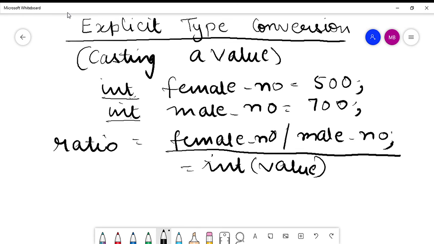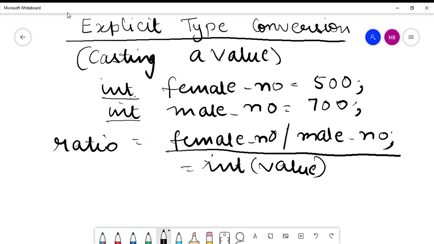So in that case, it will not be able to convert this value, that is the ratio, into some other data type, because it cannot see any other data type here into which it could be converted. That means the ratio that would be produced would also be an integer. But now, since we know that the division of any two numbers will not always produce an exact integer value,